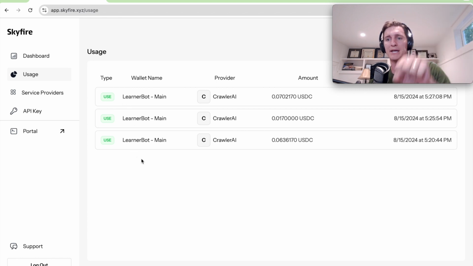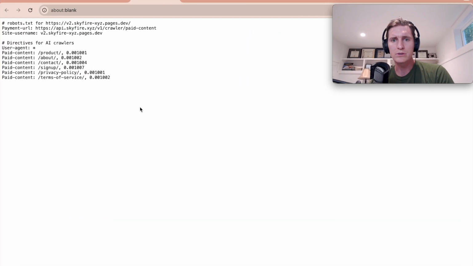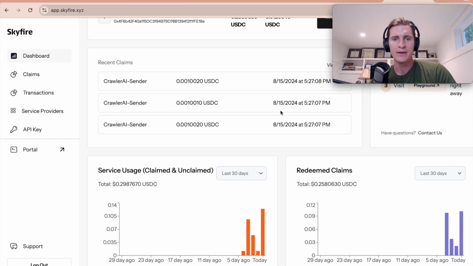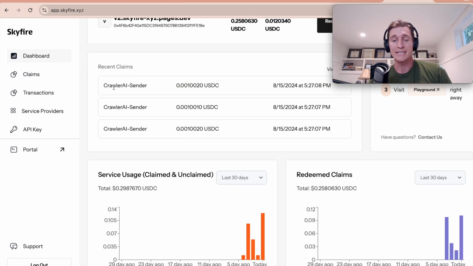So LearnerBot pays the crawler, and then the crawler is going and paying the site. If we log into what the world looks like for the website, you can see here that the crawler is actually paying the website on an on-demand basis. And so here the site has made about 30 cents for its content as crawlers have gone through, digested the information, and paid for it.